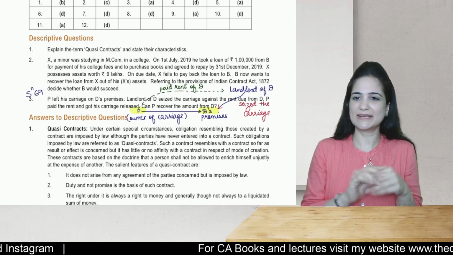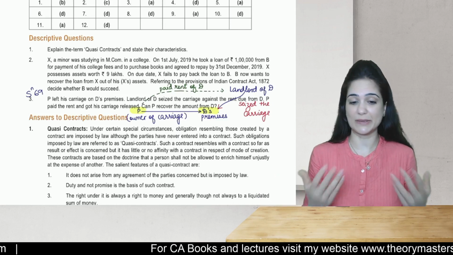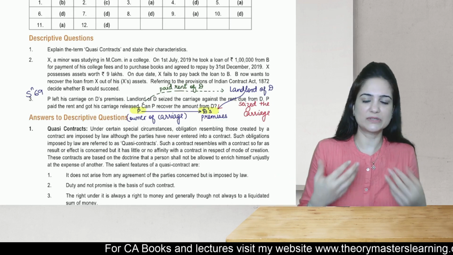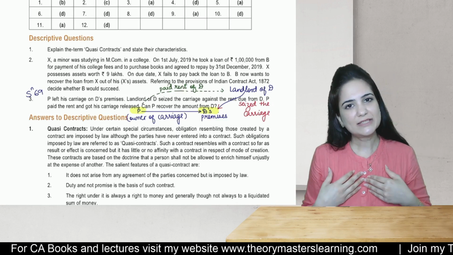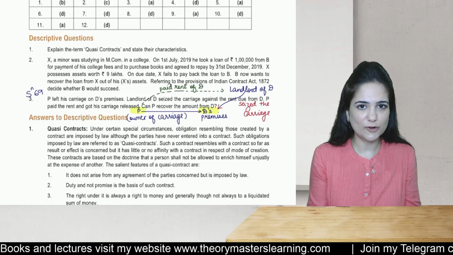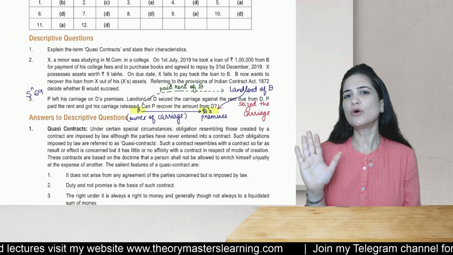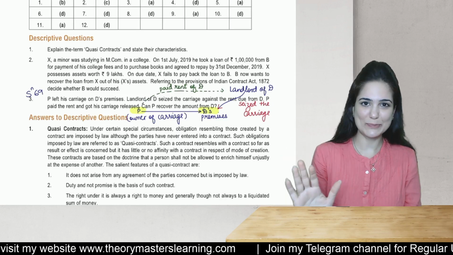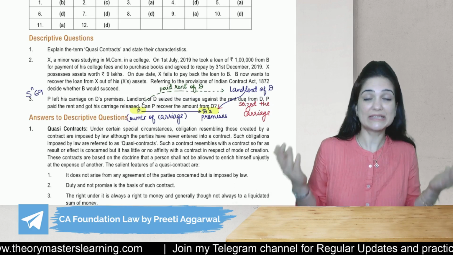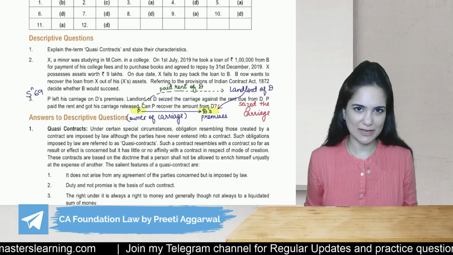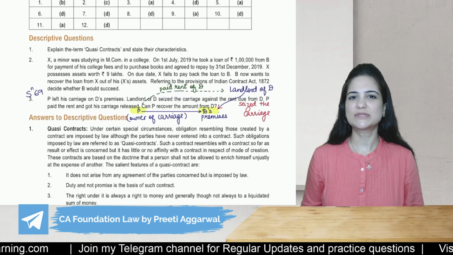Now law says there is no contract, there was no offer, there's no acceptance. I have paid your obligation to protect my interest. Later on, I can recover that money from you. Even though there is no offer and no acceptance, law says this resembles a contract. It is nothing but a quasi contract. So this relates to section 69.